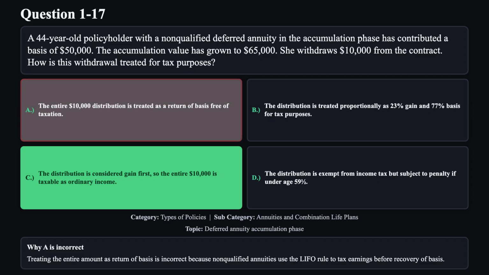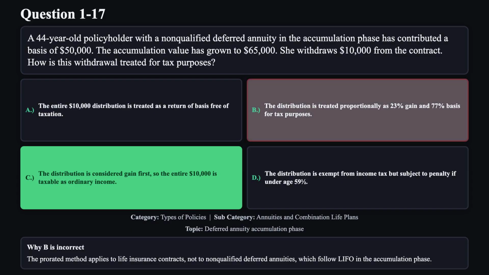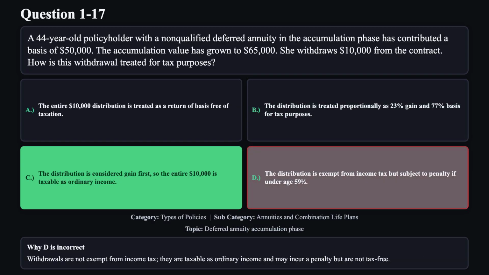Treating the entire amount as return of basis is incorrect because non-qualified annuities use the LIFO rule to tax earnings before recovery of basis. Reason B is not correct. The prorated method applies to life insurance contracts, not to non-qualified deferred annuities, which follow LIFO in the accumulation phase. Reason D is not correct. Withdrawals are not exempt from income tax. They are taxable as ordinary income and may incur a penalty, but are not tax-free.